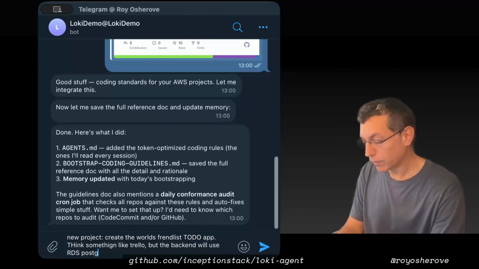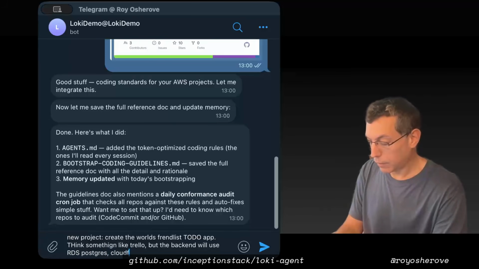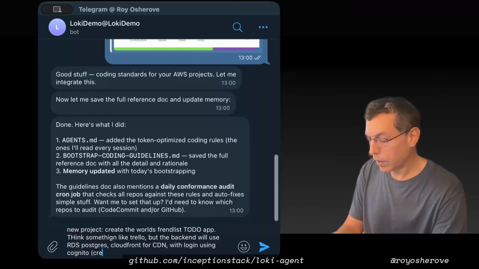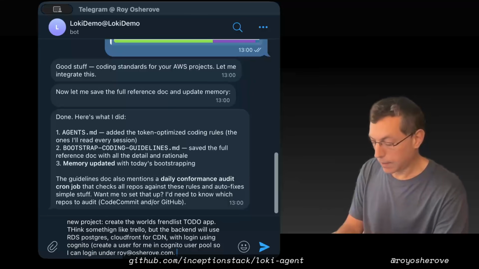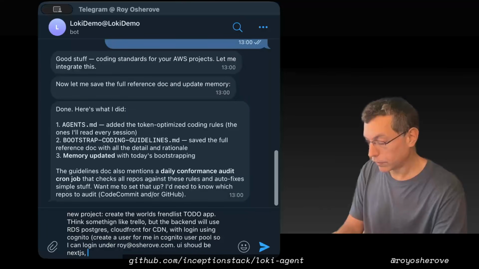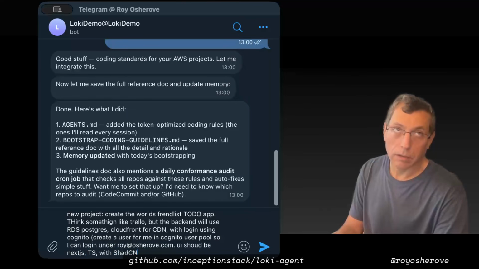I think Postgres is fine, and CloudFront for CDN with login using Cognito. Create a user for me in the Cognito user pool so I can log in under my email. What else? UI should be Next.js, TypeScript with shadcn.